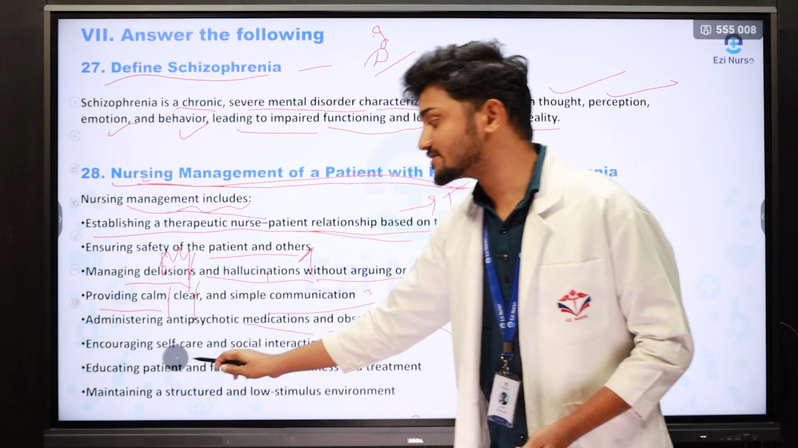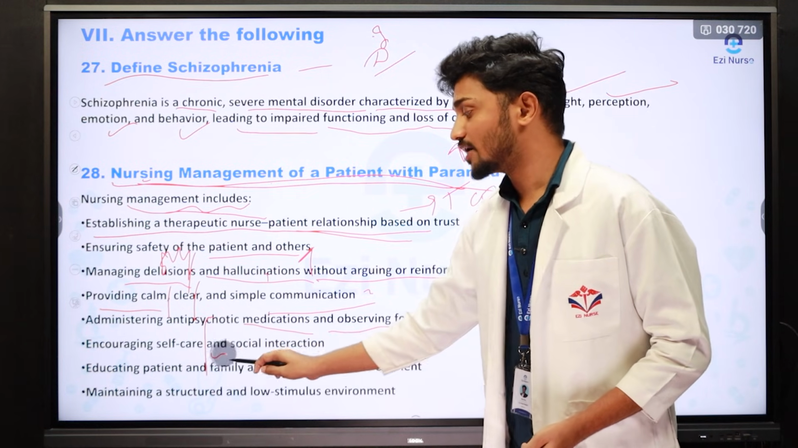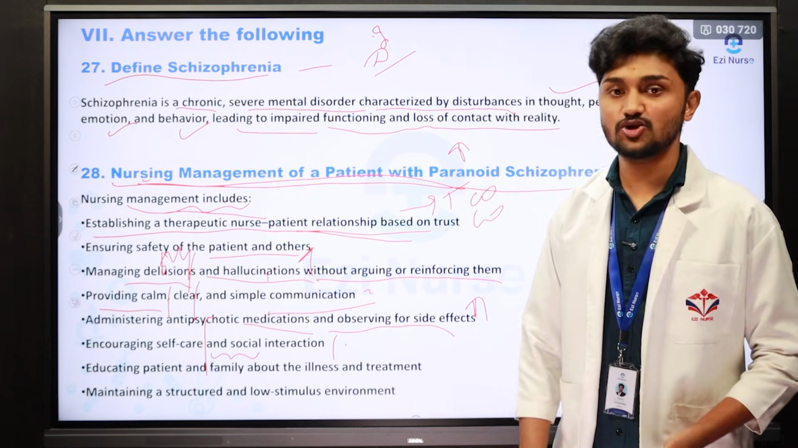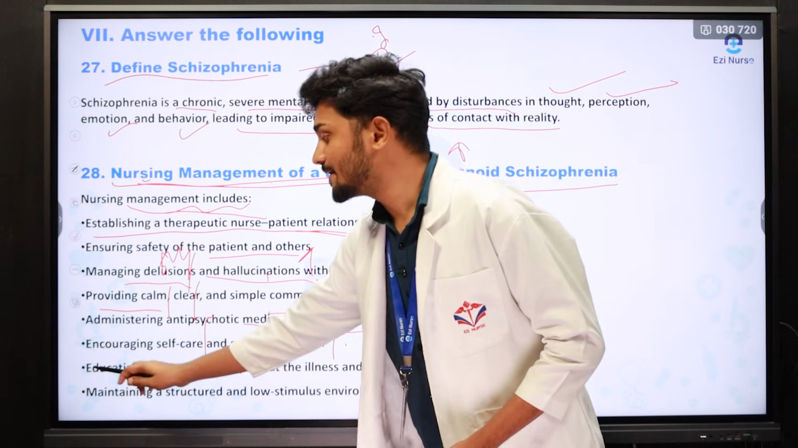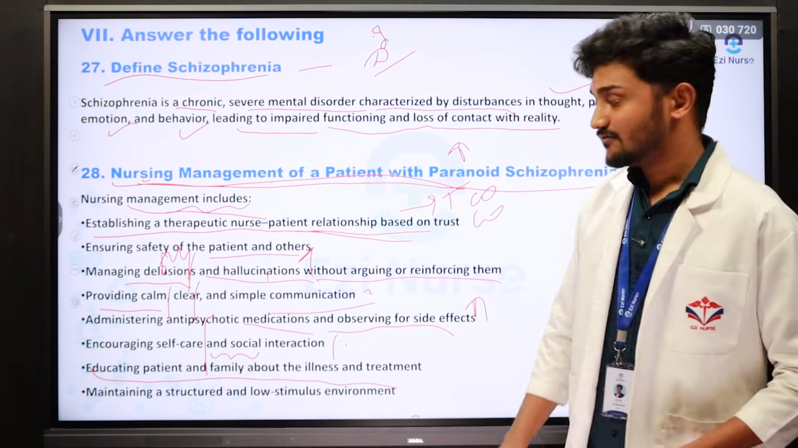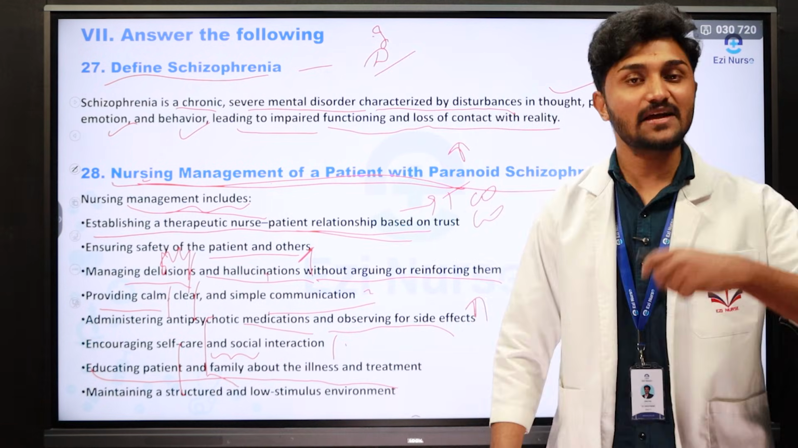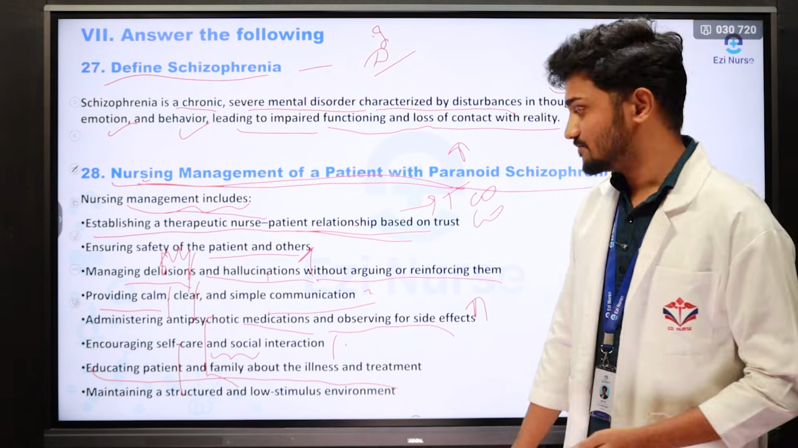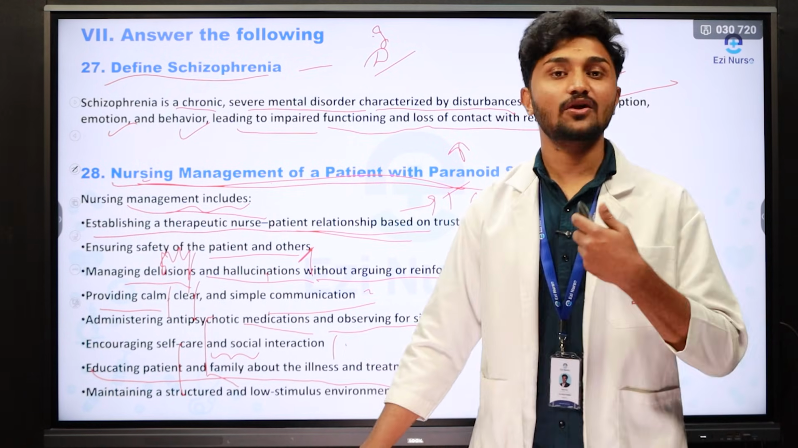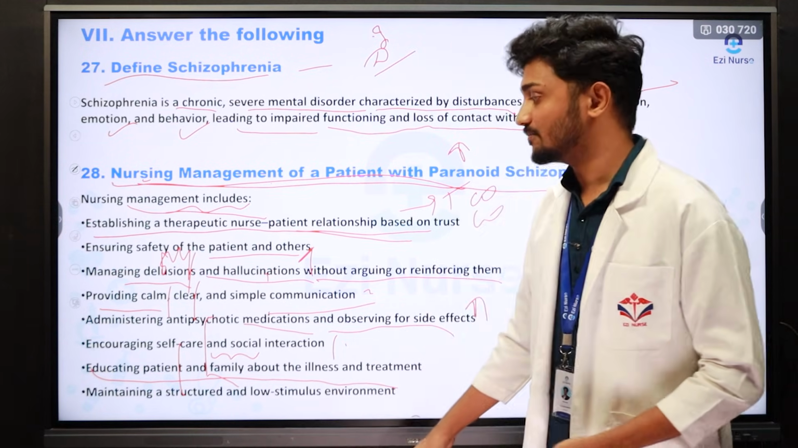Next, we have to encourage self-care about physical hygiene and oral hygiene. Along with that, we have to educate the family regarding social interaction, and social and group therapy also we need to administer to the patient. Next one is educating the patient and family about the illness and treatment. We have to educate the patient, along with the family, regarding what treatment is going on and what the effect of the treatment is. As a family, how you need to give assurance, and how you need to give support to both the doctor and the patient, should be explained clearly and properly.